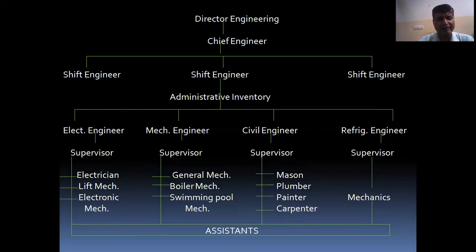Now for the large hotel, 4 different sections are mentioned. First is electrical engineer, then mechanical engineer, then civil engineer, and at the end refrigeration engineer. Now all these engineers are being assisted by a supervisor, and being a large hotel, there would be large covering areas. So under the electrical engineer, there would be a supervisor.